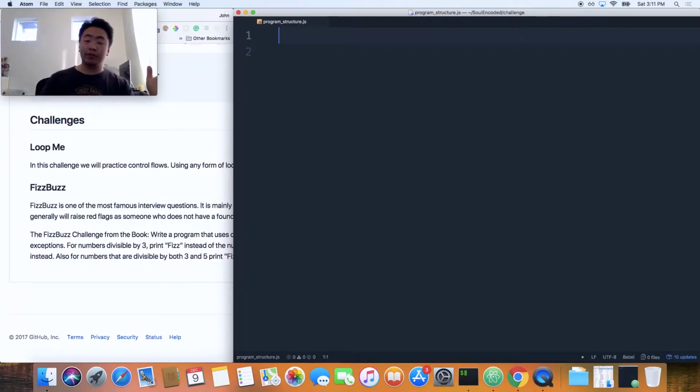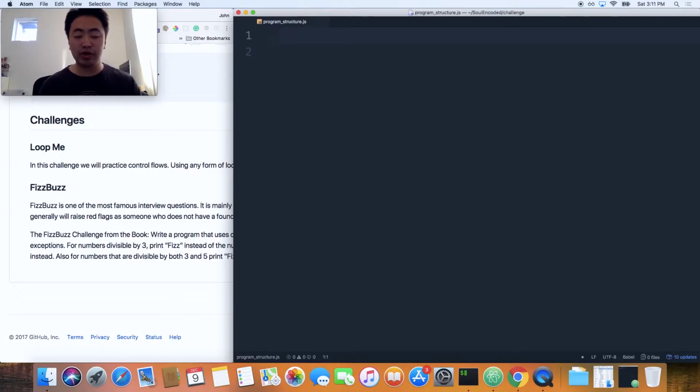As I mentioned before, Fizz Buzz is one of those really popular memes in the industry because everyone talks about Fizz Buzz for interview questions. But honestly, it's a pretty straightforward problem. The only thing that's kind of difficult is printing Fizz Buzz for numbers that are both divisible by 3 and 5.